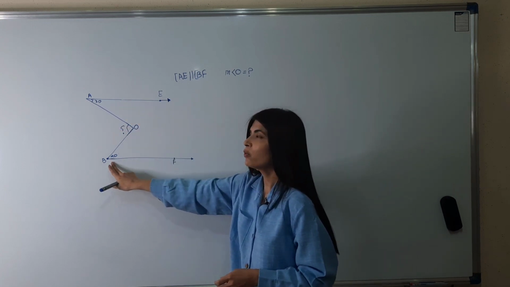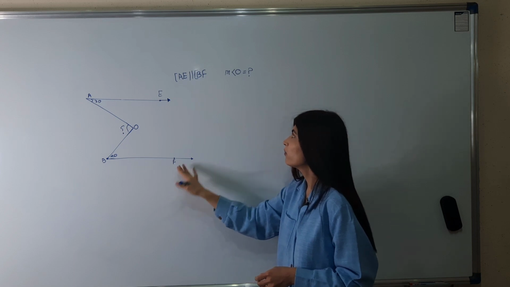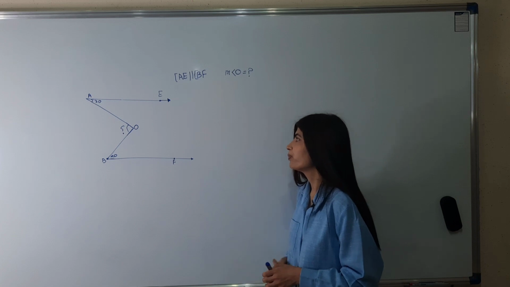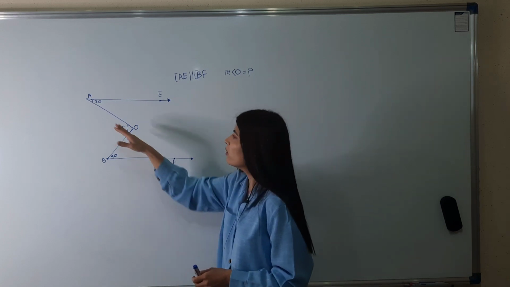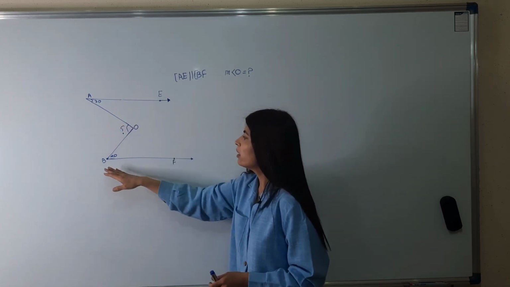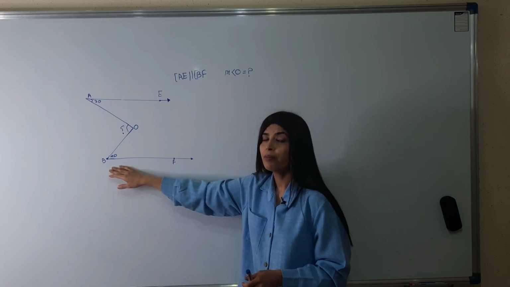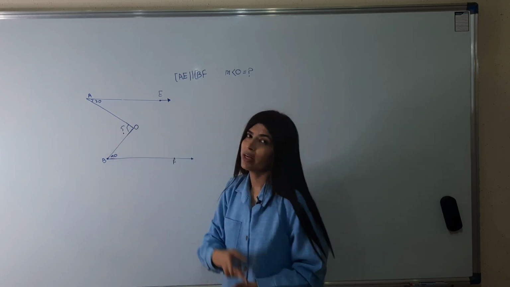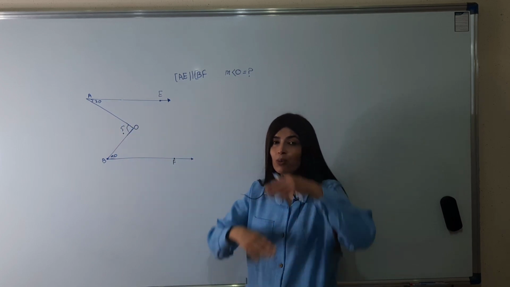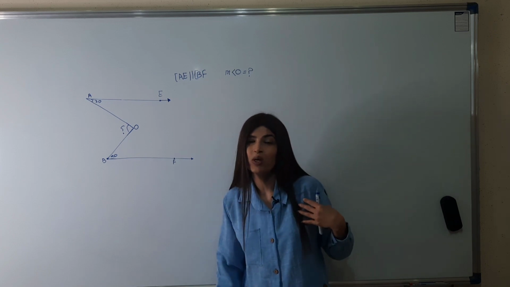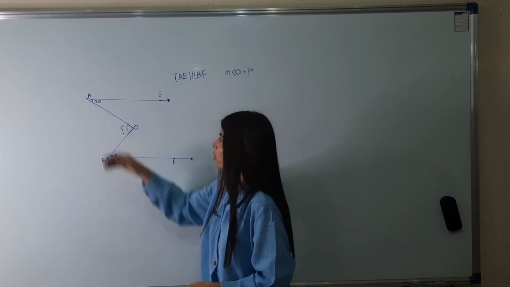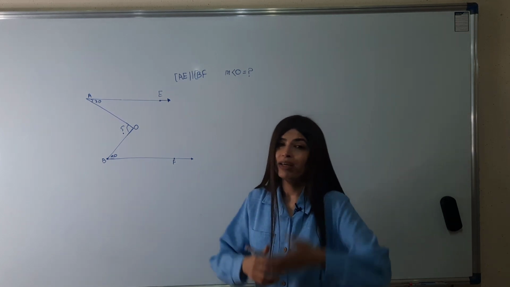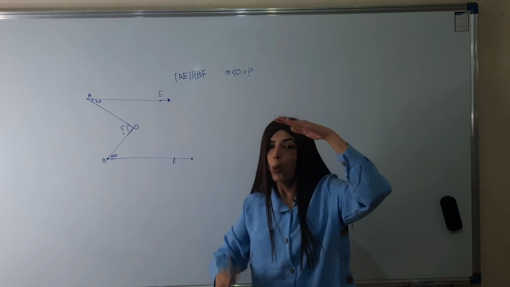In this question, ray AE is parallel to the ray BF. Find the measure of angle O. You know, ray AE is parallel to the ray BF. But we see two segments. You know the rules between two parallel lines with one transversal. So we draw a line to make two parallel lines with one transversal.